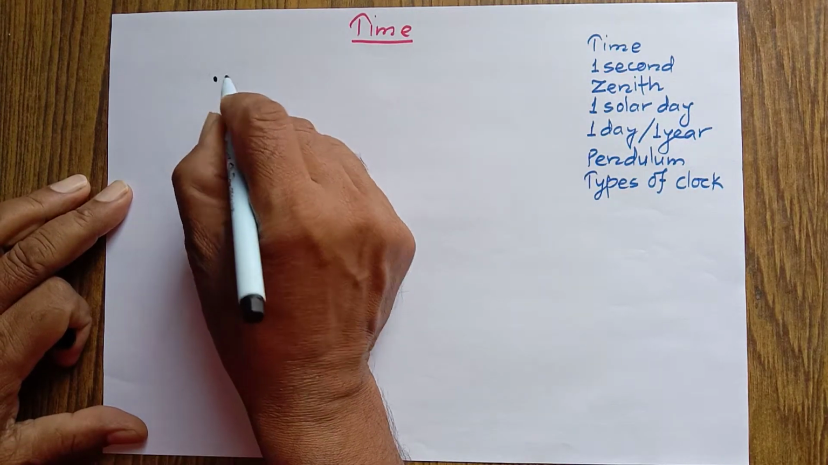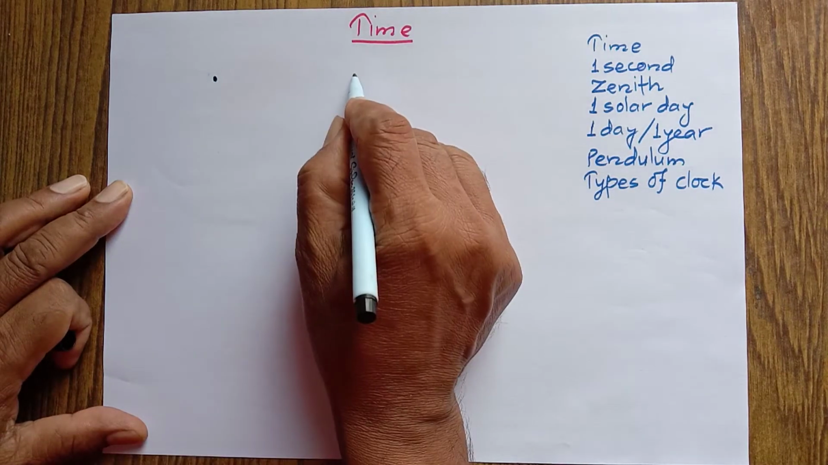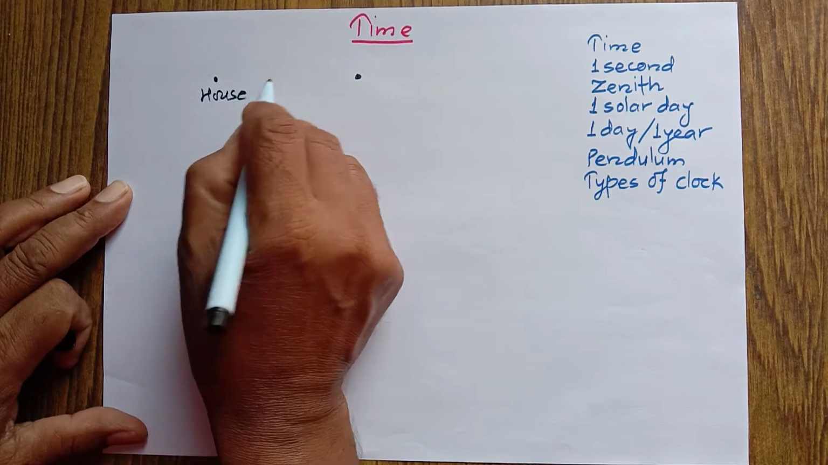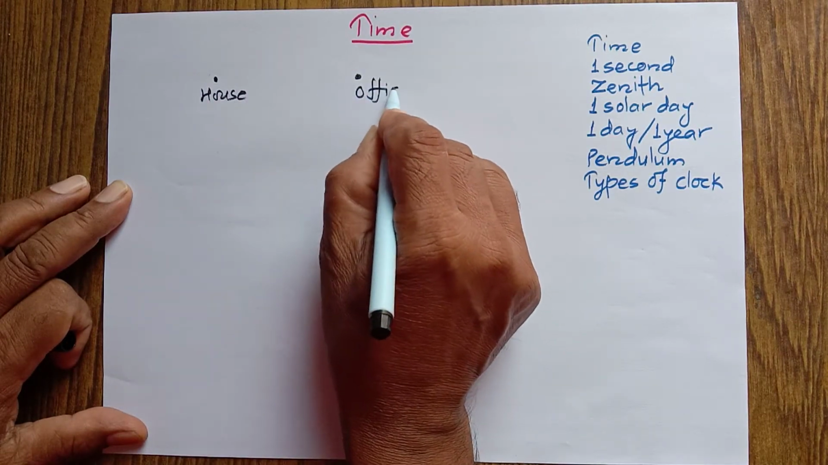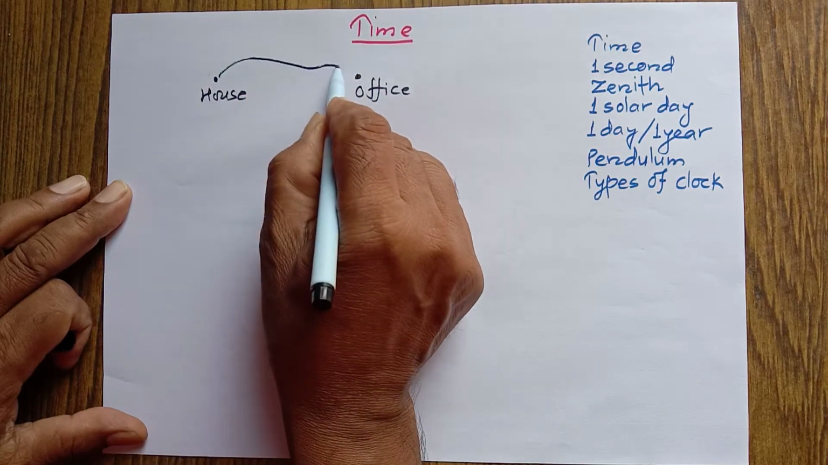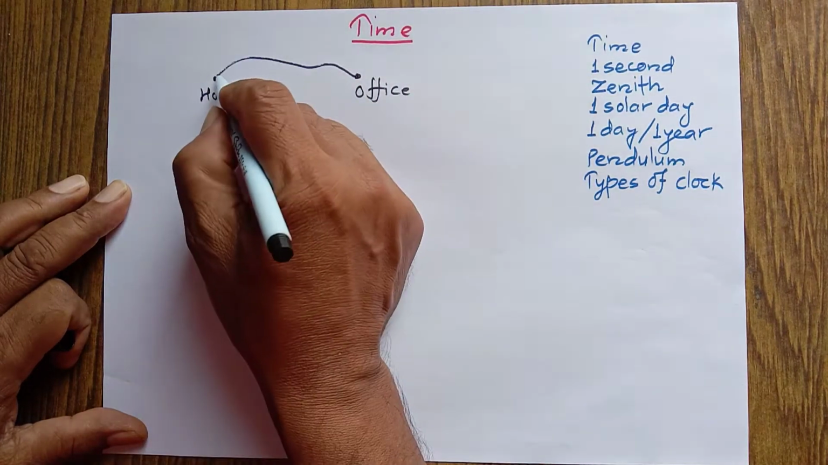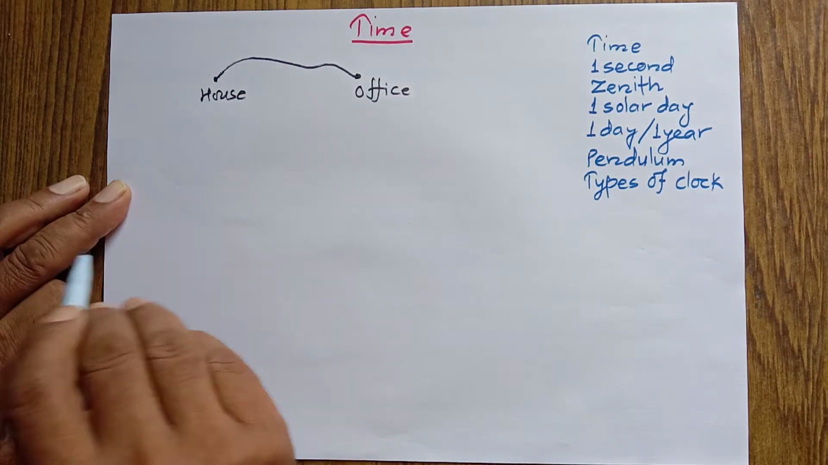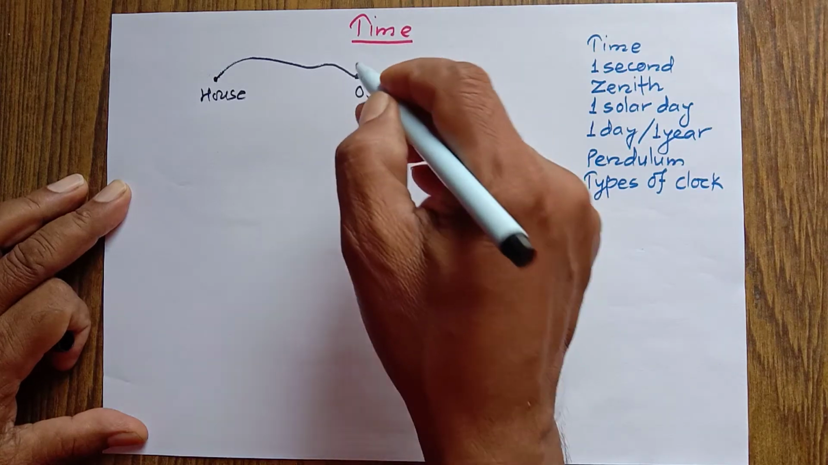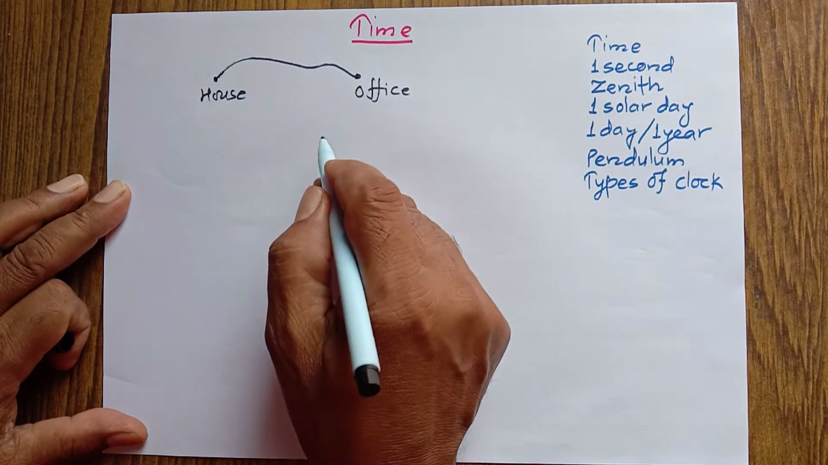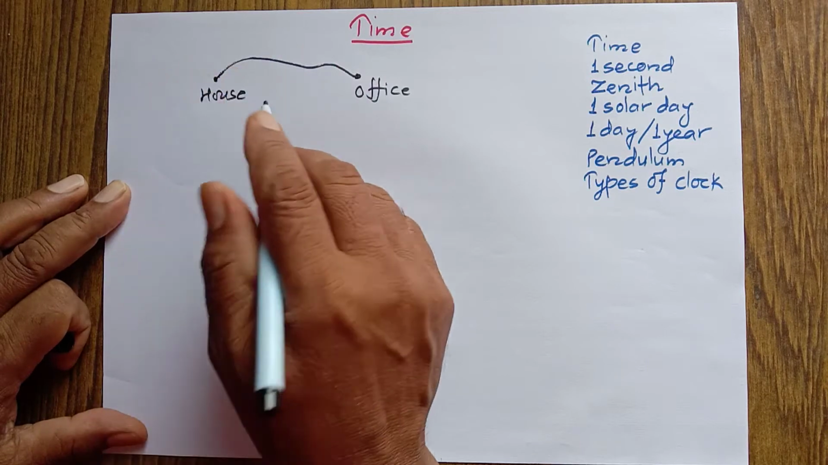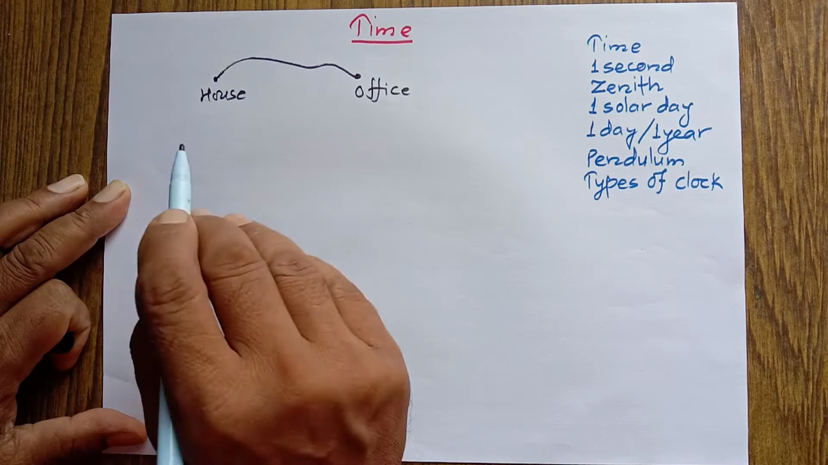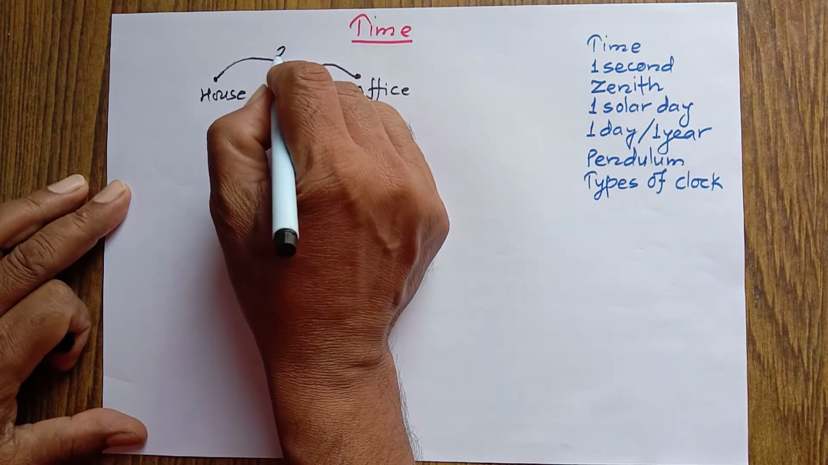If a person starts to move from this place and reaches this place, let's say this is his house and this is his office, how long does he take to reach the office? This is one event, coming out from his house, and another event, entering into the office. There are two events, and the duration between these two events is called the time taken by him to go to the office. Let's say it is 25 minutes.